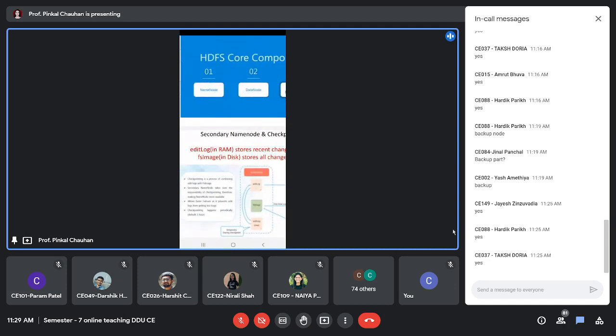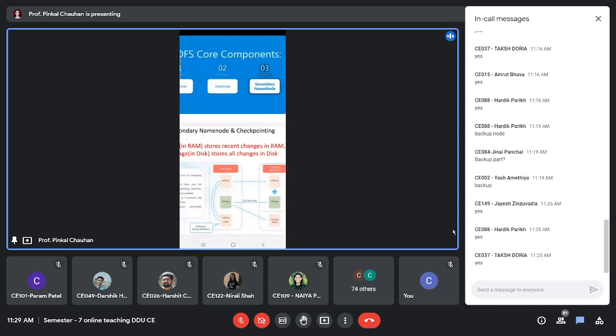FS image resides in disk and it stores all the changes. Which means that since the time HDFS has been started, whatever changes are there, all those changes are in FS image.